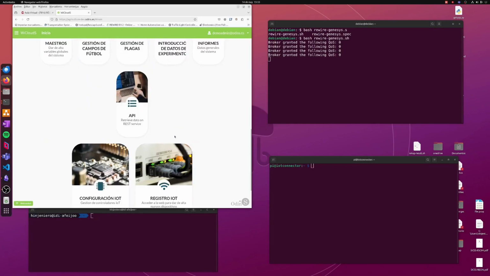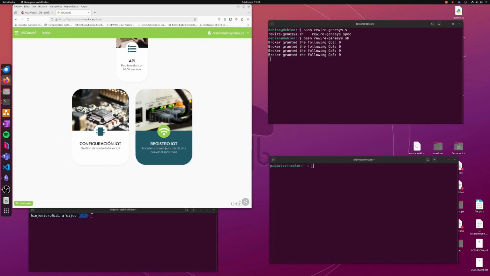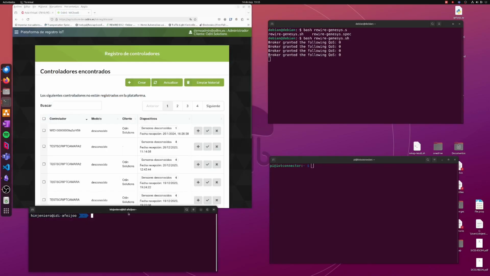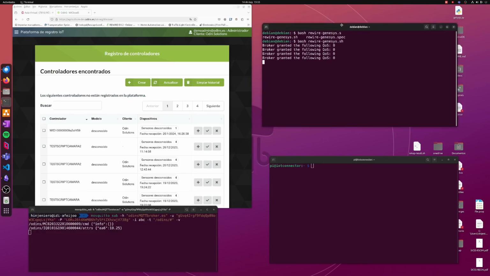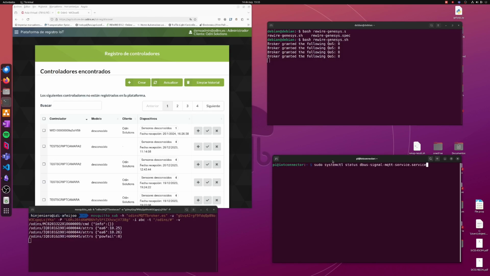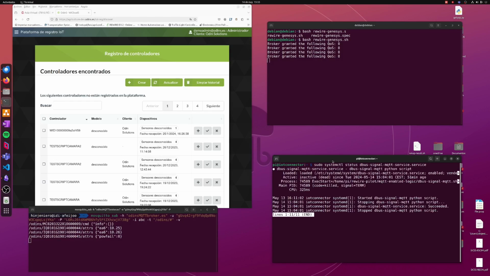To monitor the device, the first step is to onboard it on Odin's IoT network and platform. At the top left, we can see Odin's platform through which the onboarding is done. At the bottom left, we can see the MQTT messages communicated by all the end devices to this onboarding platform. At the top right, we have the Genesis 2 terminal. This device will have the MQTT handling module to act as a gateway to the end devices. At the bottom right is the Odin's end device terminal.